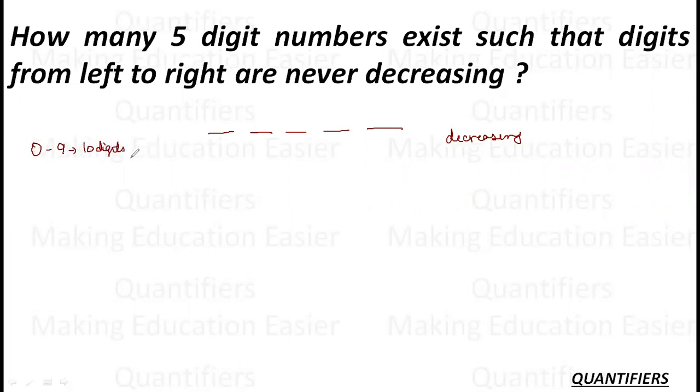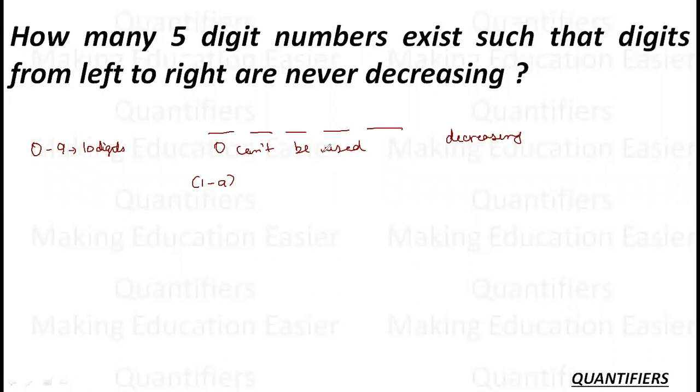I want to distribute these 10 digits here somehow. Can I say the digit 0 cannot be used? Digit 0 cannot be used here. Since digit 0 cannot be used here, can I say the only permissible values are 1 to 9? Either 1 will come, or 2, or 3, up to 9.